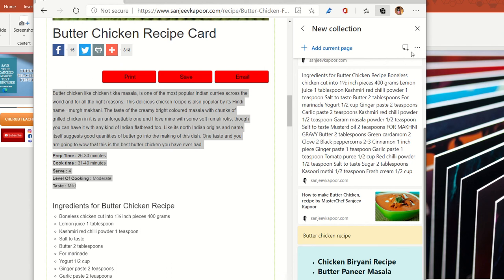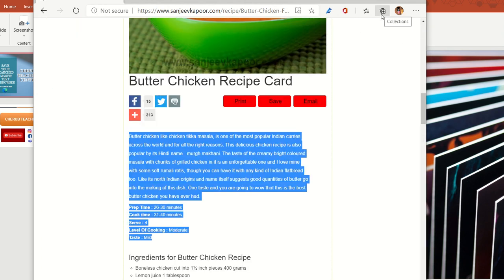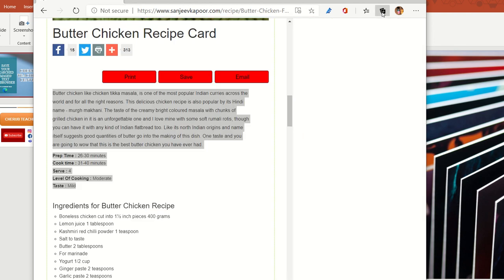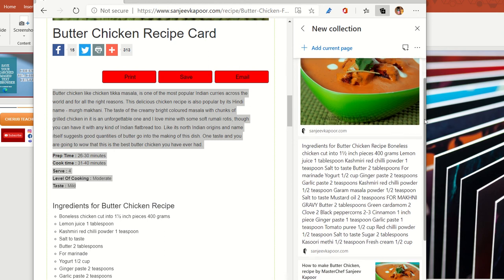Now let me show you exactly how this happens. Now I'm going to close it out. Okay, I've closed it out over here. I'll go back to this collection option that you see on the top, and once you go on to the collection option, you can see that already the things are there.